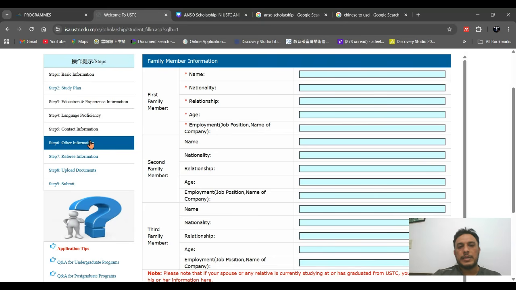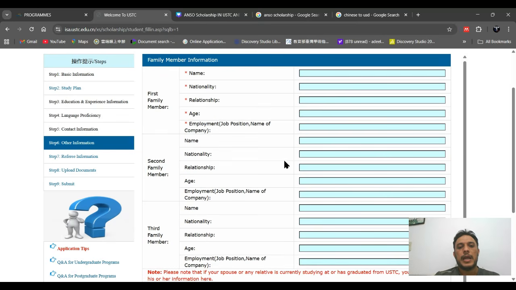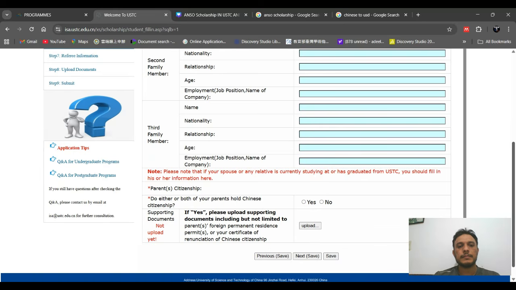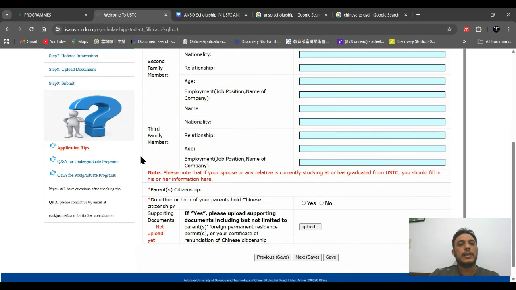In the other information section, they are asking about family member information. You can provide your mother, your father, and your brother, and you have to mention their nationality, relationship, and employment information. After that, they will ask whether any of your parents or family members have a Chinese passport. You have to mention yes or no. If yes, you have to upload the passport or other information on the website, and then save and continue.